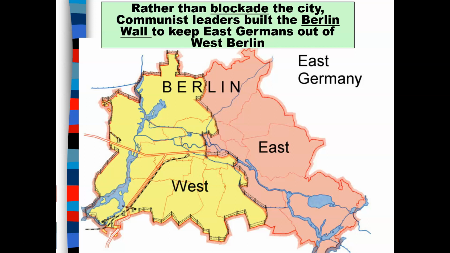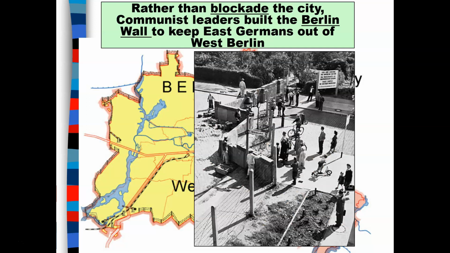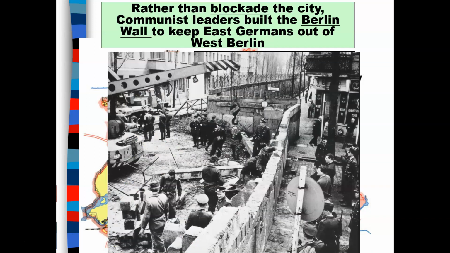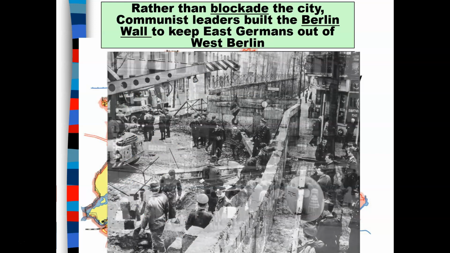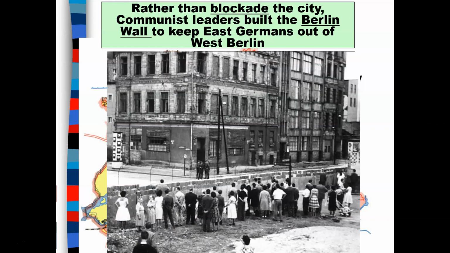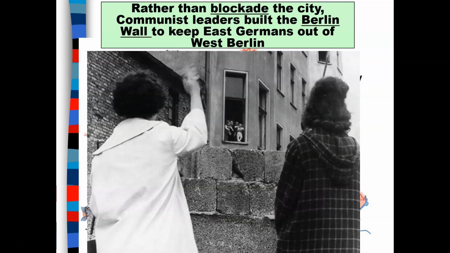You have this image here in which you see what communist leaders did in order to separate communist areas of Germany and those areas that were democratic. Here we have an image of the Berlin Wall. Here we have an image when the Berlin Wall was being built and people were being separated. Here we have more images. Sadly, walls only serve to separate people. Here we have another image of two groups of people that were most likely friends throughout this conflict, but a wall separated them at this point.